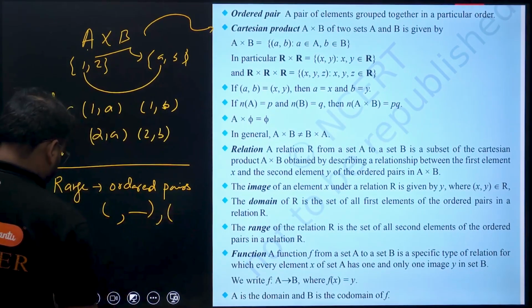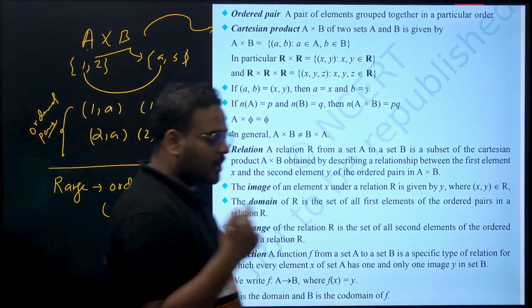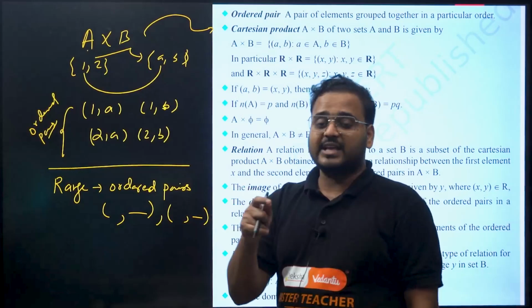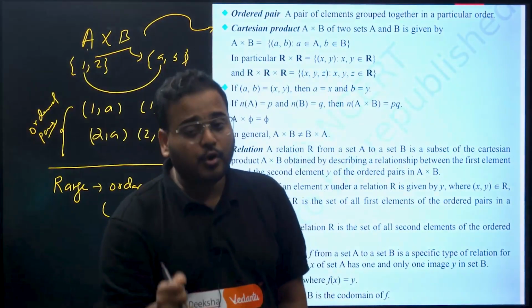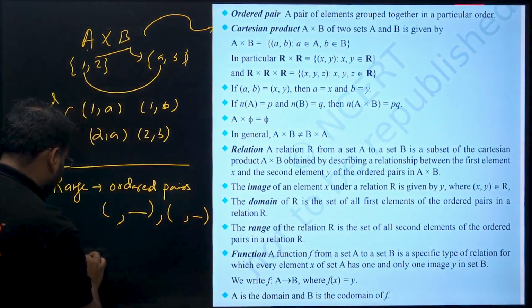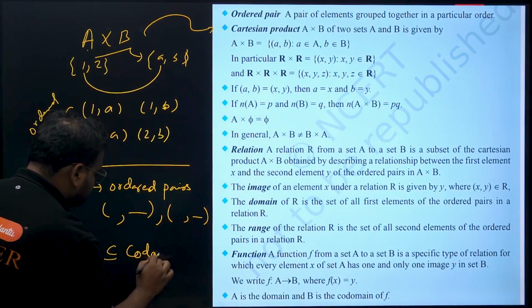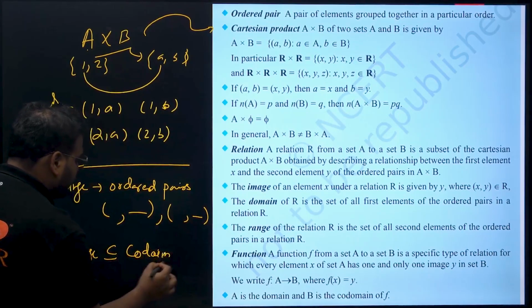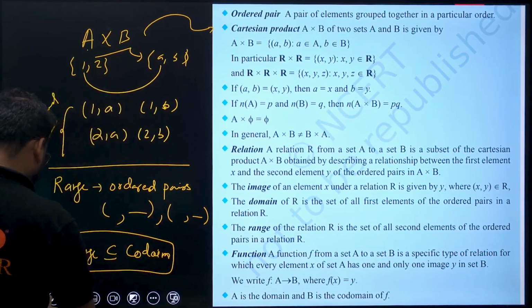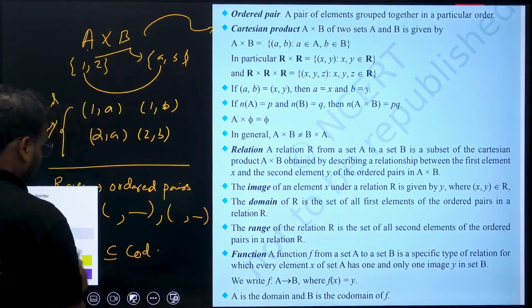Sometimes the range and codomain can be different, even though range will always be a subset of codomain, and sometimes it becomes equal also. I'll just write this spelling again, codomain.